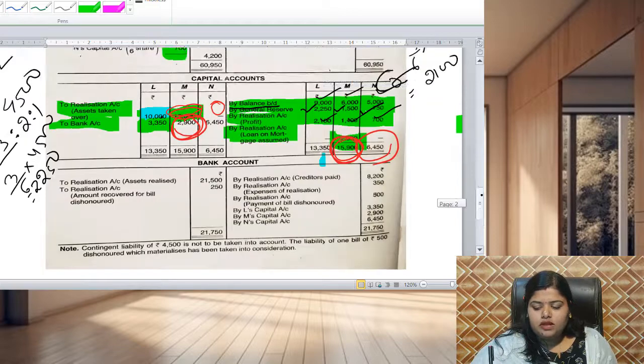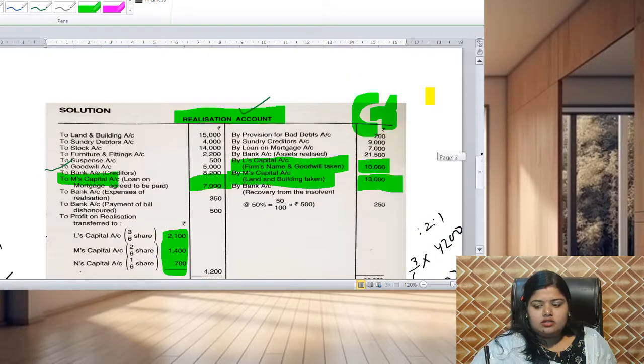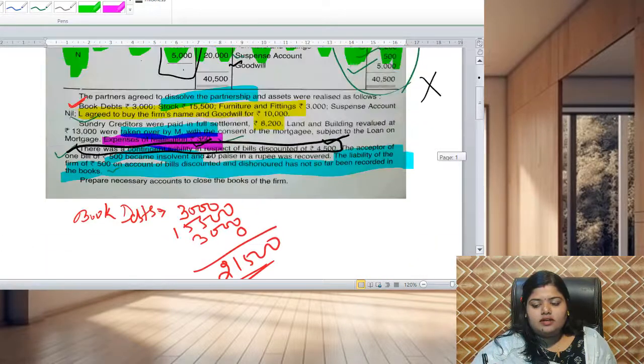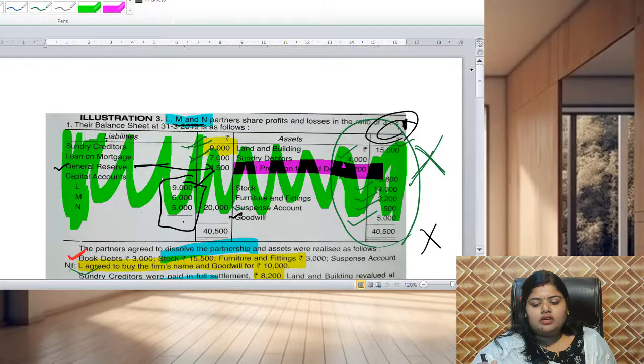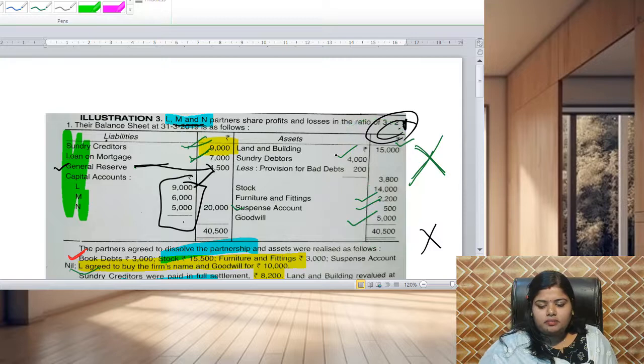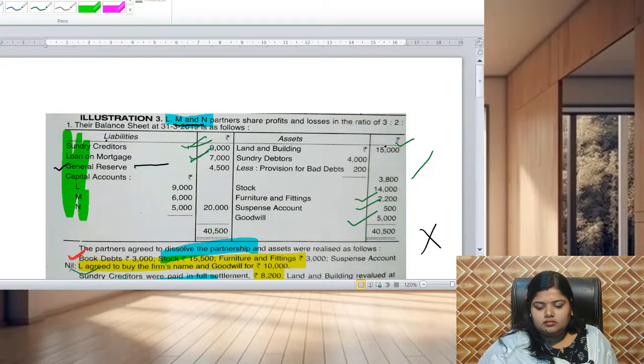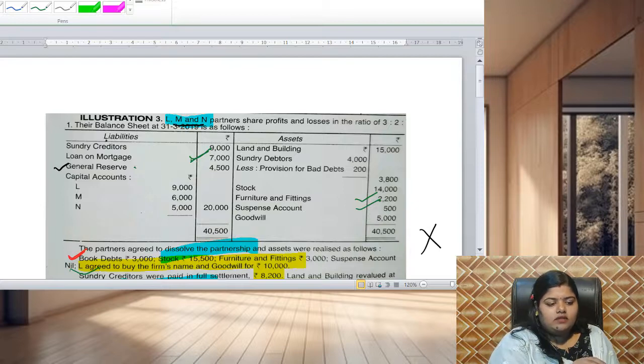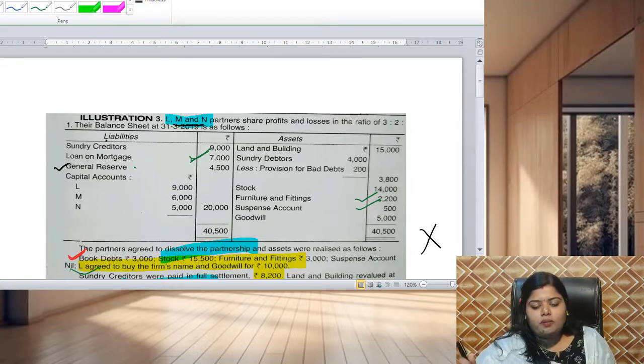Bank is an asset, so it is reflected in the balance sheet. If there is no bank balance shown in the balance sheet mentioned in the question, then we can take it as 0.